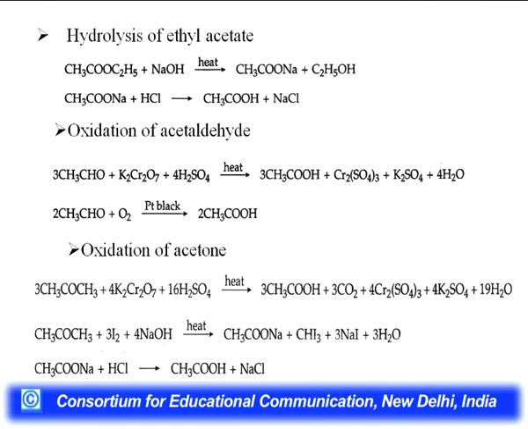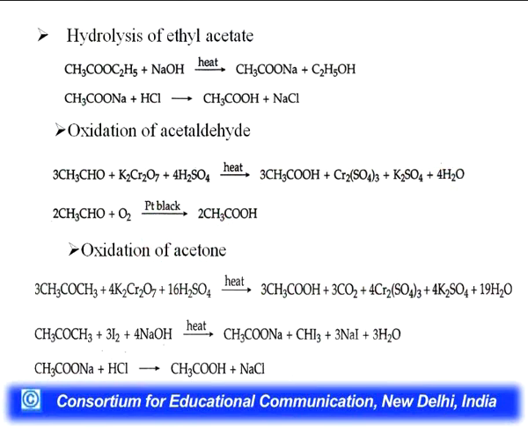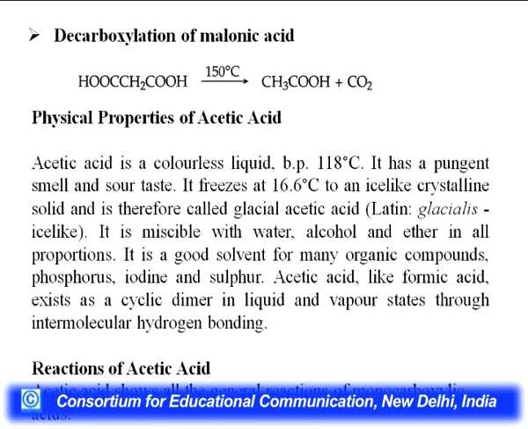Next is the hydrolysis of ethyl acetate. You will also get the acetic acid. First of all, the ethyl acetate reacts with sodium hydroxide to give sodium salt of acetate. Then when it reacts with HCl, it will give you acetic acid. Oxidation of acetaldehyde will again give you acetic acid. Next preparation is the oxidation of acetone. You can see all three reactions, and then decarboxylation of malonic acid. Simply decarboxylation is there, carbon dioxide is removed.